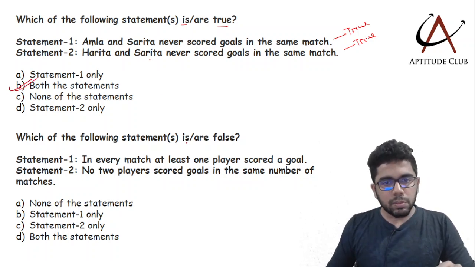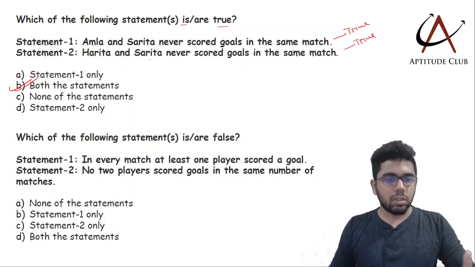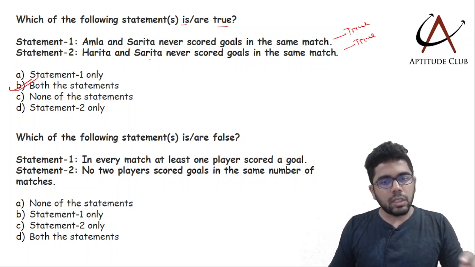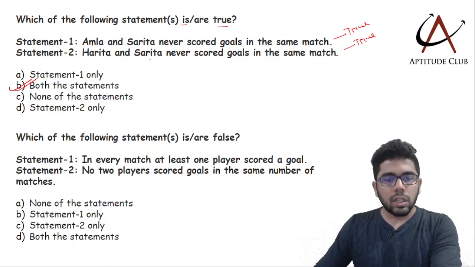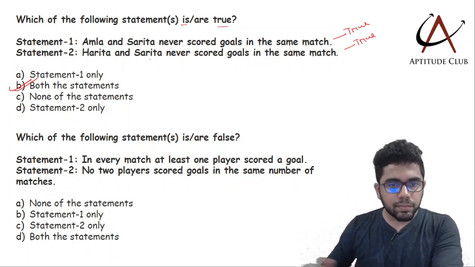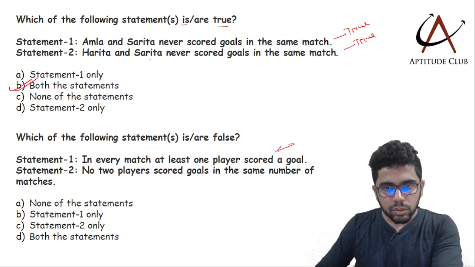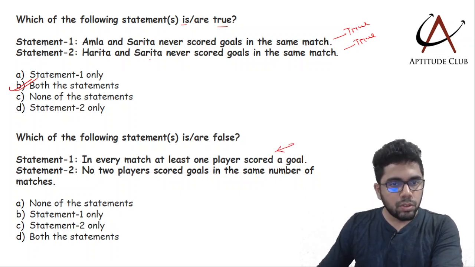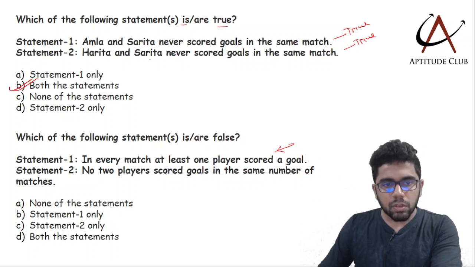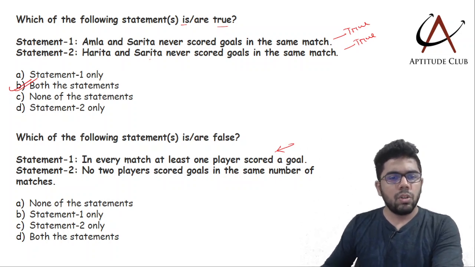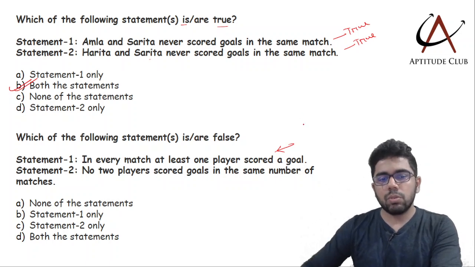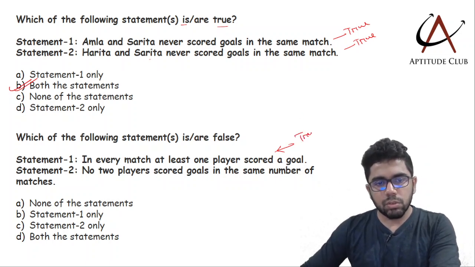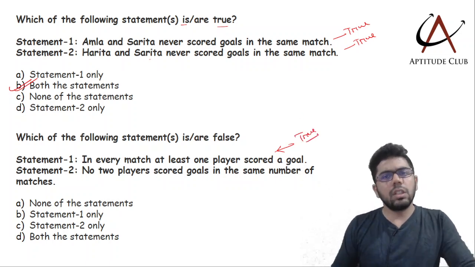Which of the following statements is or are false? In every match at least one player scored a goal. Is this false? Statement 1, in every match at least one player scored a goal, this is true. In every match at least one player has scored a goal.